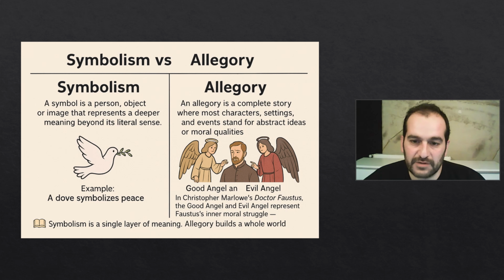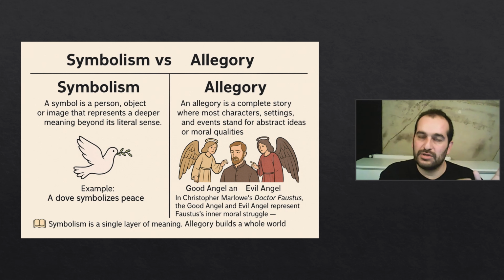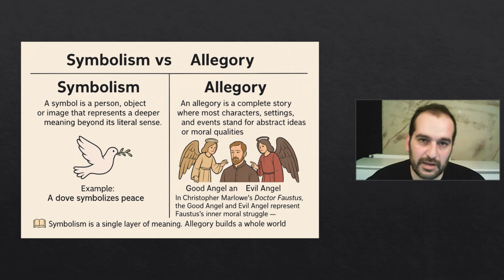Like in Dr. Faustus, Christopher Marlowe uses characters like the good angel and the bad angel, and they both represent good and evil. Or it's like any character that comes and claims to be an abstract idea, like I am generosity, or I am evil, I am lust. So these are called allegorical characters.